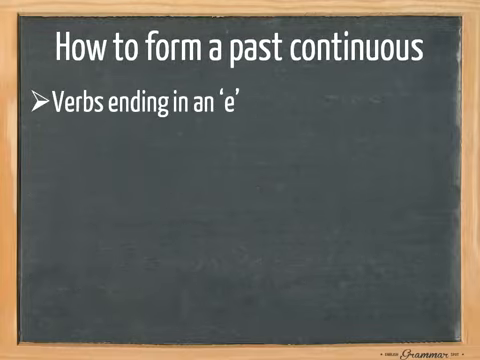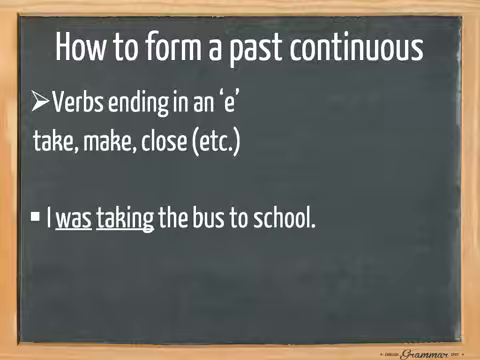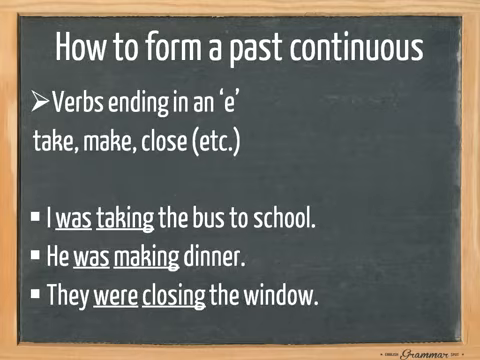Now we need to pay extra attention to verbs that end in an E, such as take, make and close. These verbs drop their E. For example, I was taking the bus to school. He was making dinner. And they were closing the window. Please note that these verbs no longer have their E.